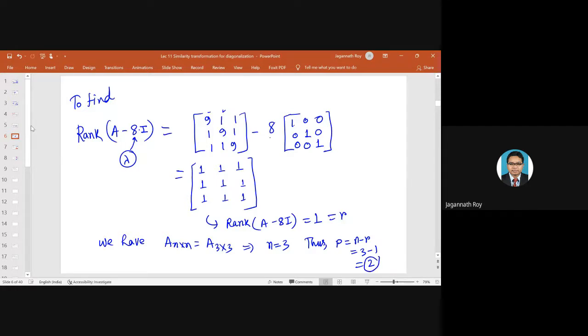So that is why, corresponding to this lambda equals 8, it gave us 2 linearly independent eigenvectors.